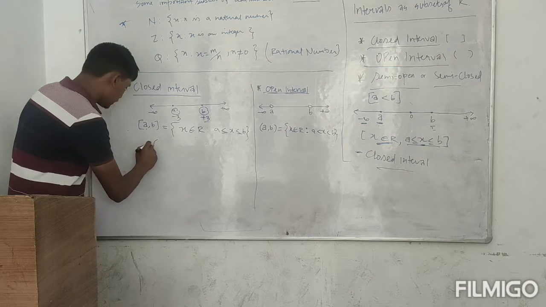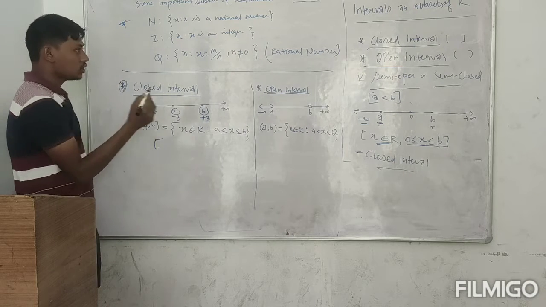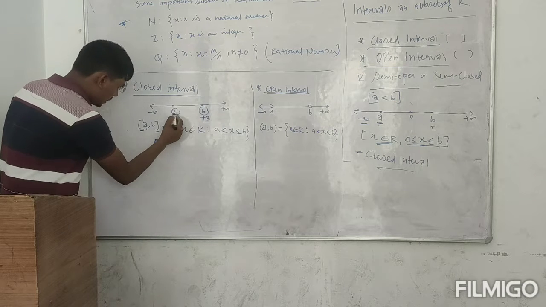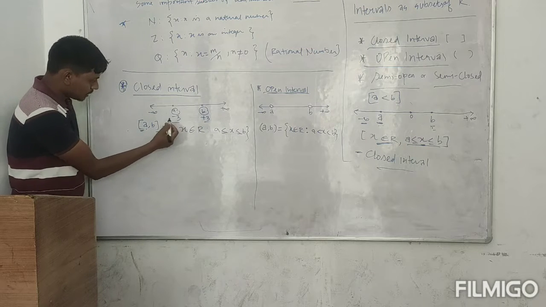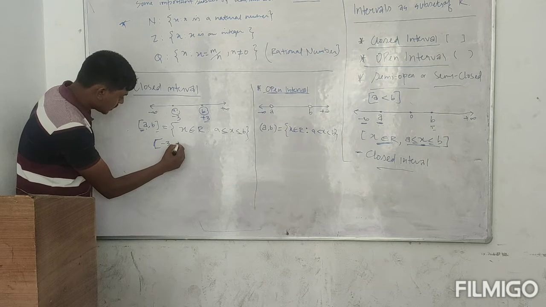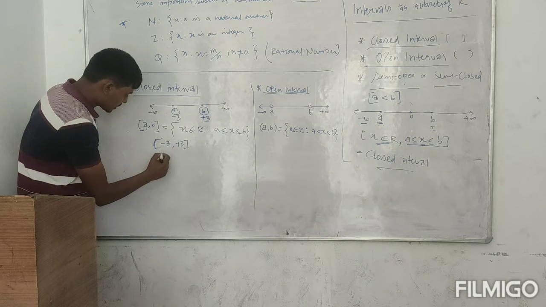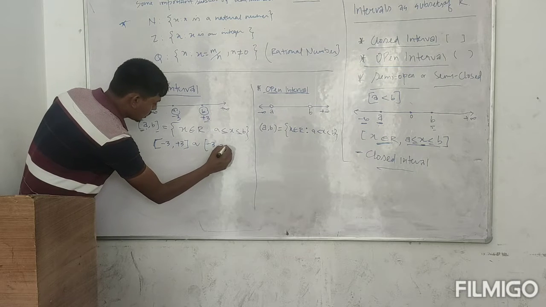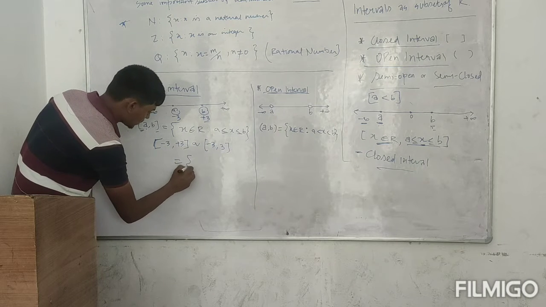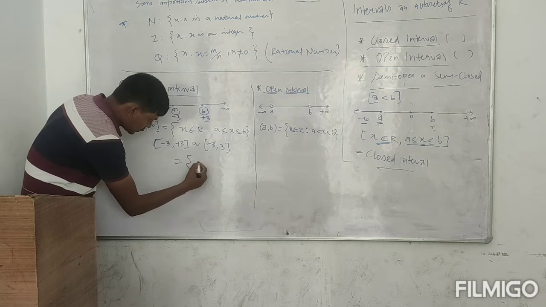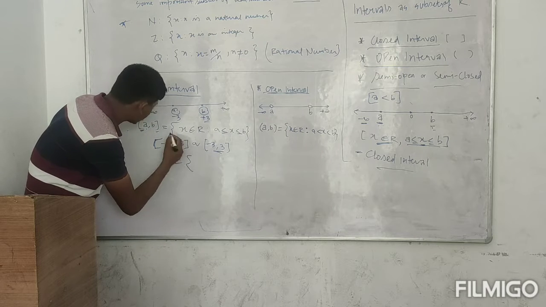The closed interval is represented by big brackets. So replacing A by -3 and B by +3, or simply [-3, 3], any set which is in between -3 and 3 is your closed interval.